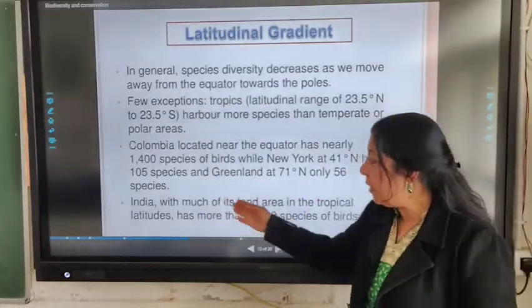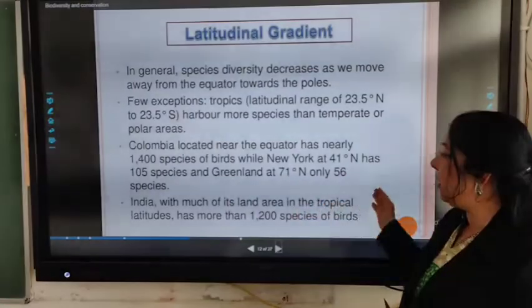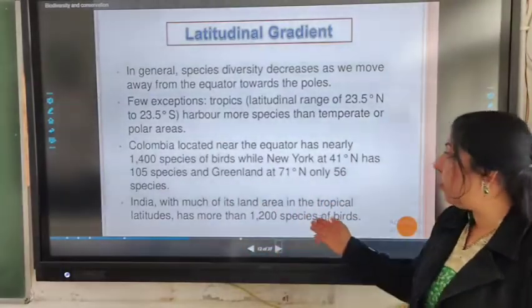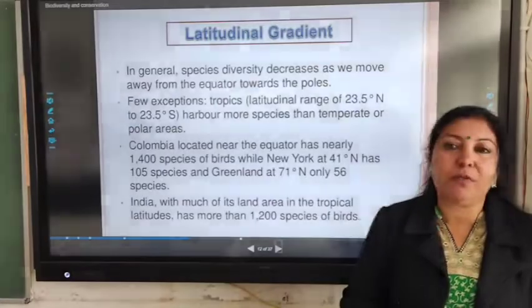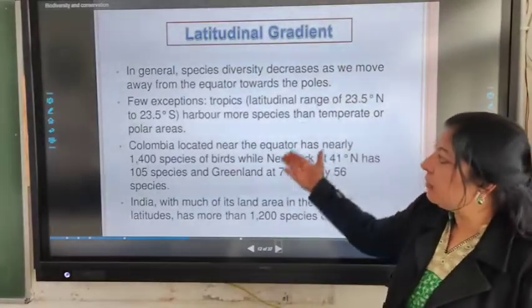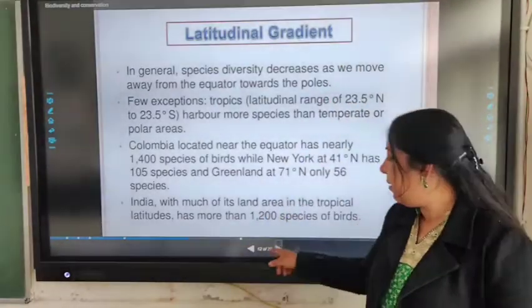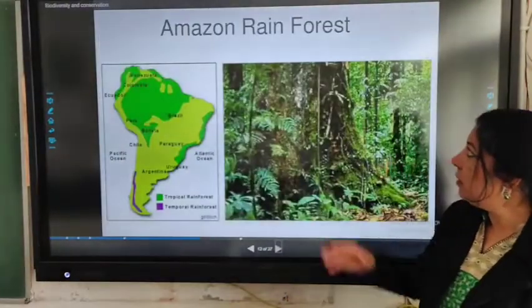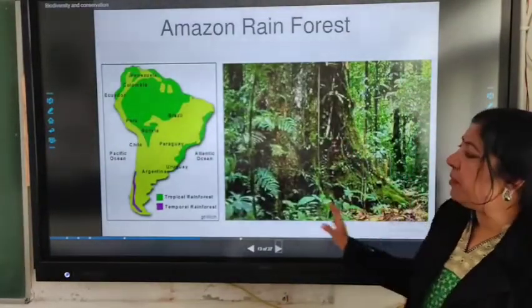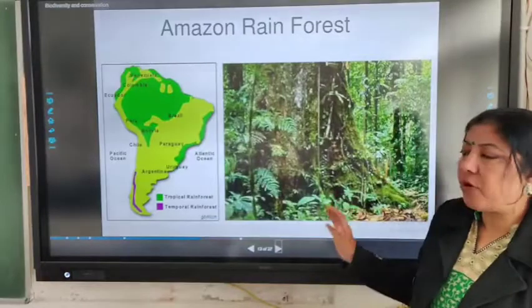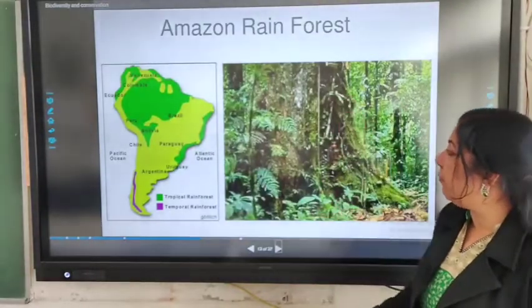Now India, with much of its land area in the tropical latitude, has more than 1200 species of birds. This is an example of latitudinal gradient. So you can see the maximum biodiversity is in the tropical region like the Amazon rainforest.